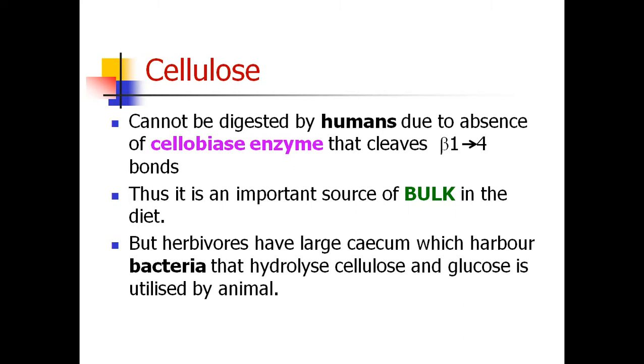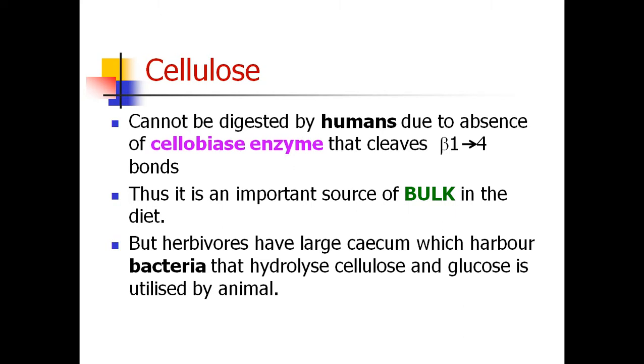Human beings don't have the cellobiase enzyme, so they cannot digest the cellulose. So this is an important source of bulk in the diet. Even if we are eating a lot of plant food, cellulose cannot be digested, but it forms bulk to the food material. It acts like a fiber for the food material.